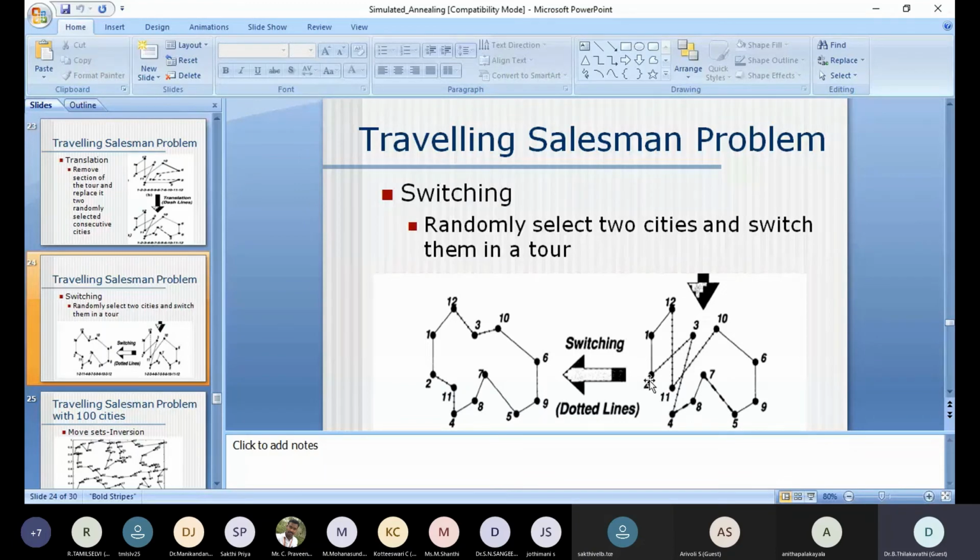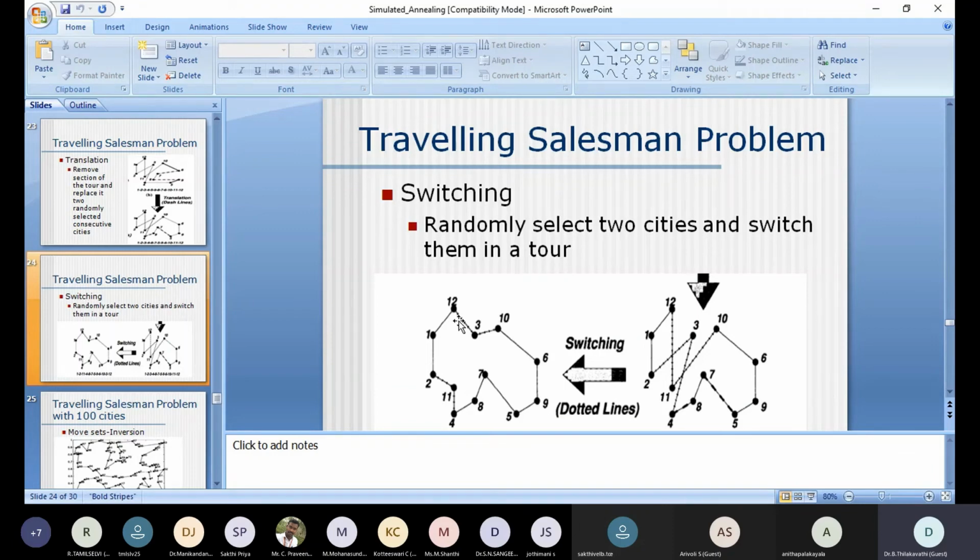So from 2 to 3, 3 to 4, instead of that 2 to 11, 11 to 4. Similarly from 10 to 11, 10 to 3 and then 3 to 12. So now what happened? There is the formation of a loop, which means we start from city 1 and come back to the same city, and every city is visited only once. So these are the three types of move set.